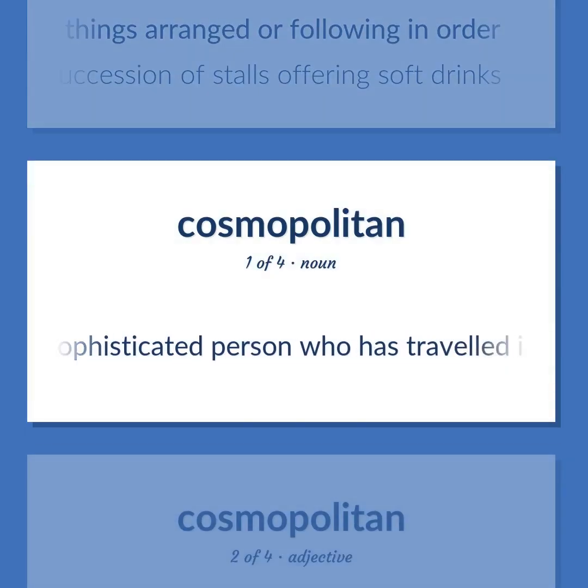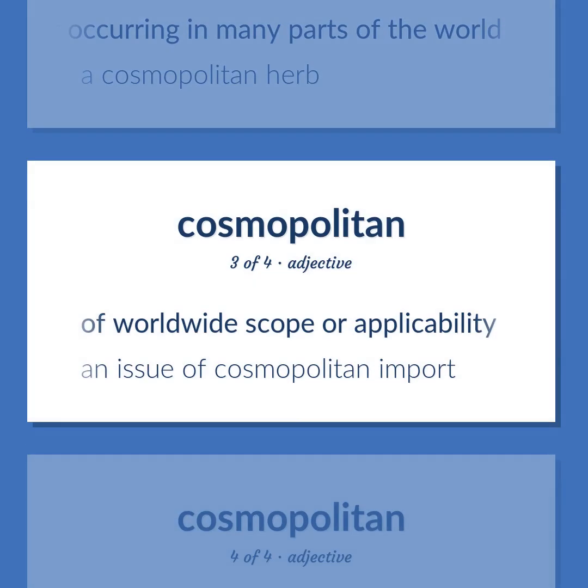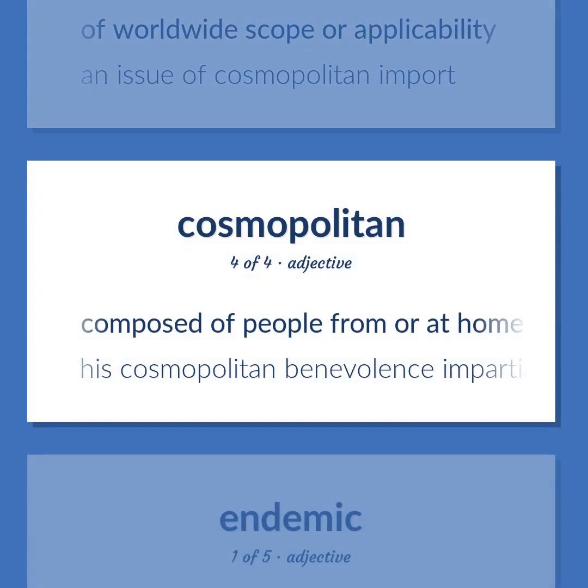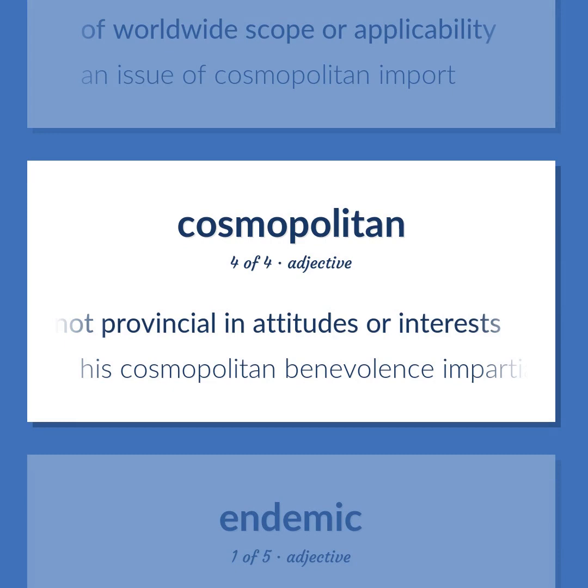A sophisticated person who has traveled in many countries. Growing or occurring in many parts of the world. A cosmopolitan herb. Of worldwide scope or applicability. An issue of cosmopolitan import. Composed of people from or at home in many parts of the world, especially not provincial in attitudes or interests. His cosmopolitan benevolence impartially extended to all races and to all creeds.